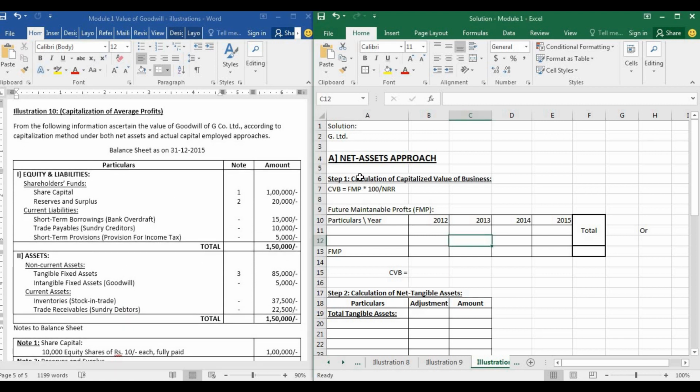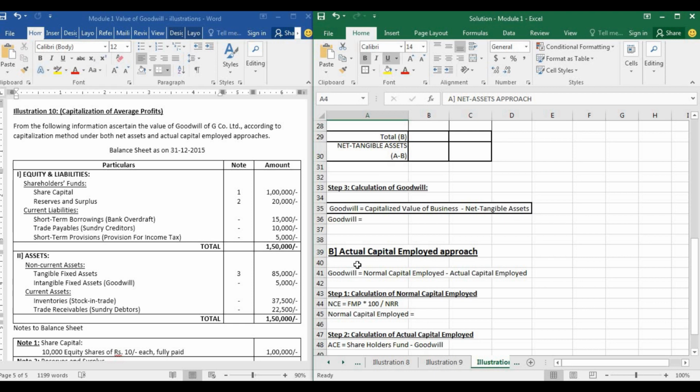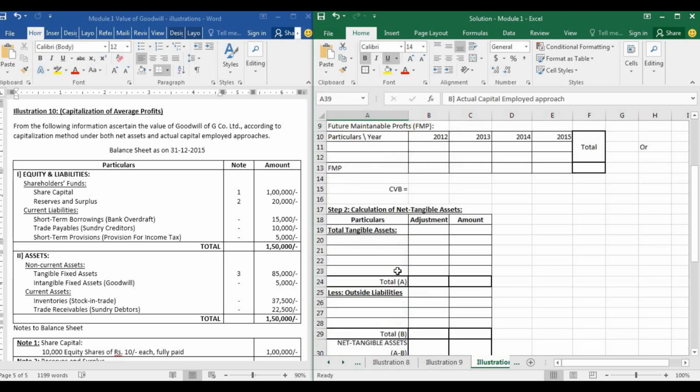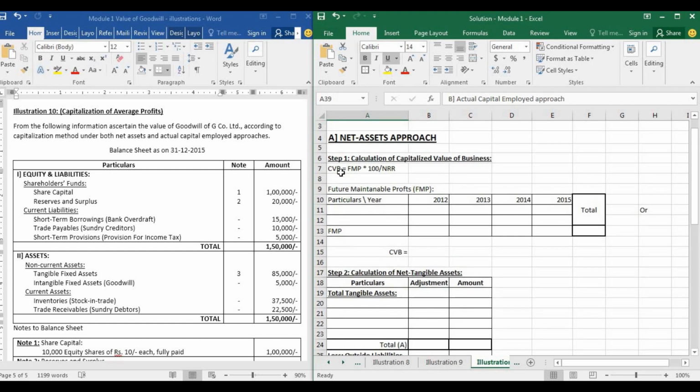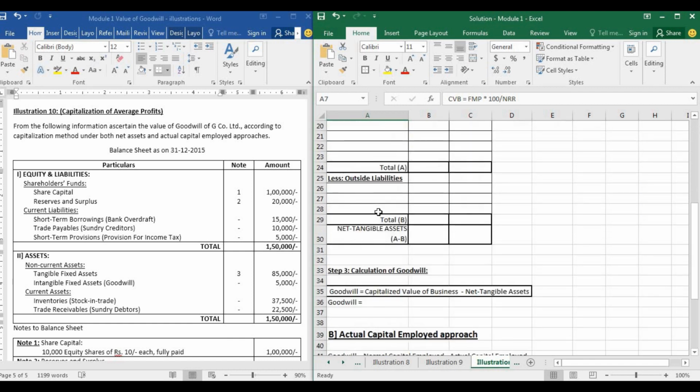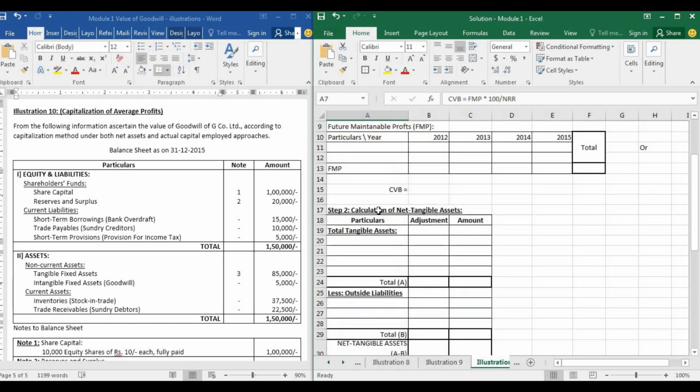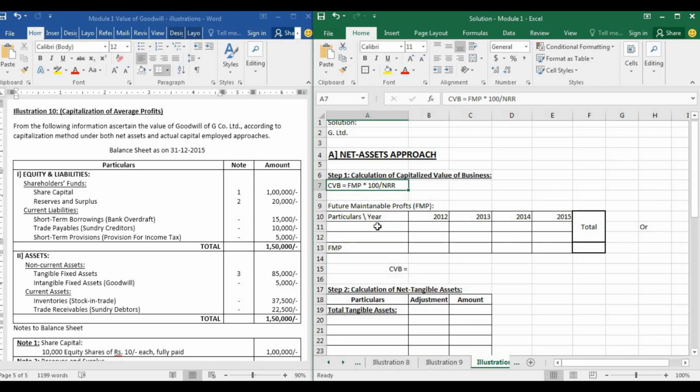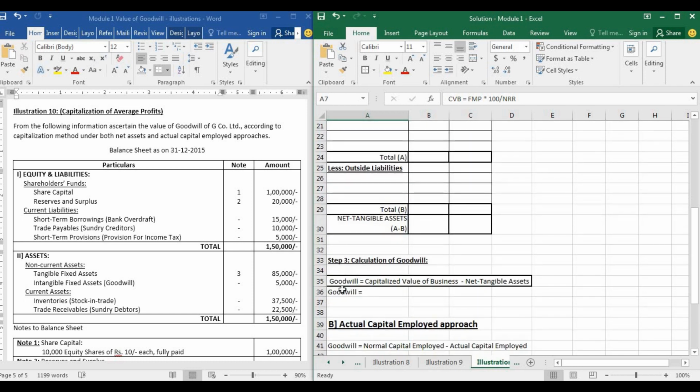Now we will have to find out goodwill, firstly using net assets approach, and then we will find out value of goodwill using actual capital employed approach, also known as liability approach. The formula for capitalized value of business: why do we need to calculate capitalized value of business?